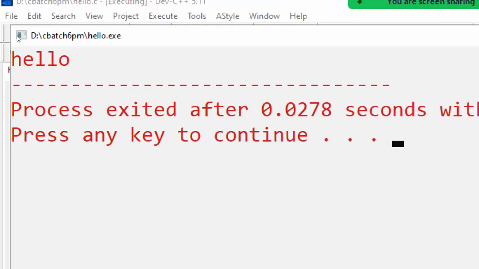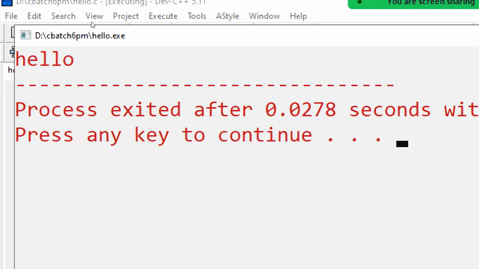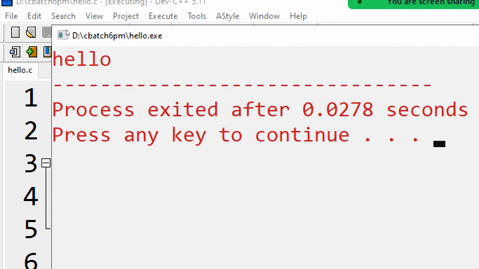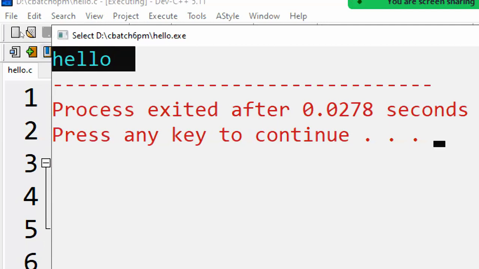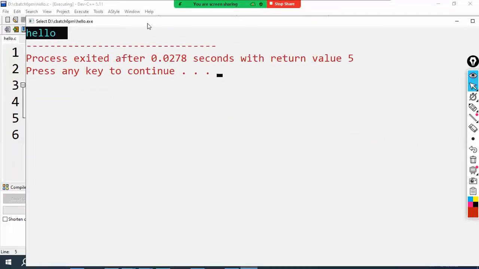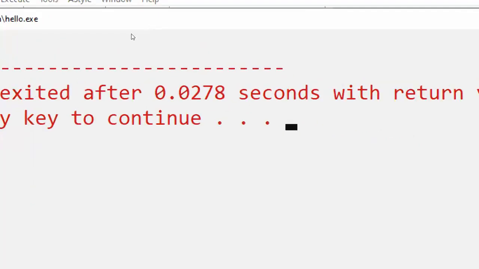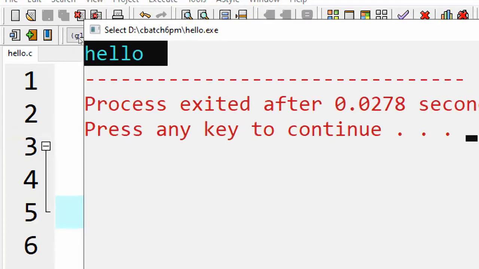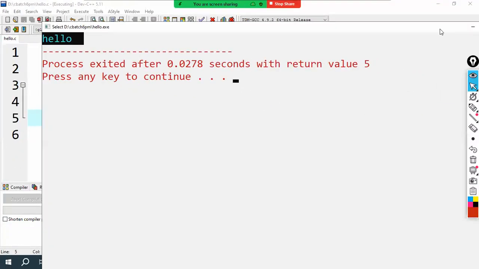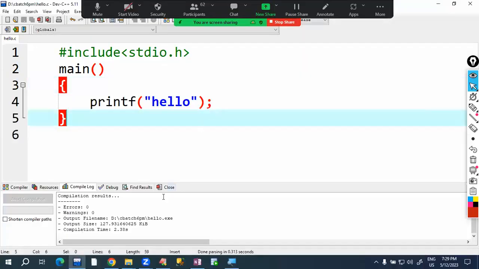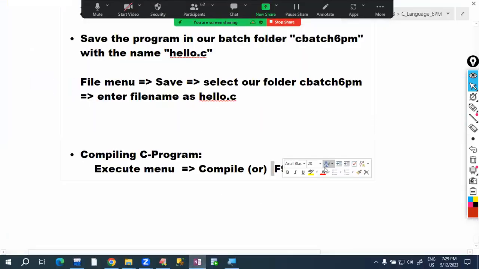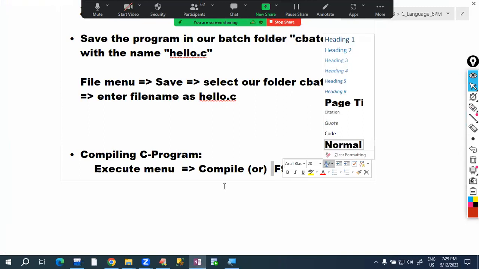It is running the hello.exe file. Observe, in the D drive, in the cbatch 6 p.m. folder, the hello.exe file is there, and it is running and giving the output as hello. So who is running this exe file? The operating system is running it. The operating system runs a C program. Okay, so this is the way of compiling a C program.